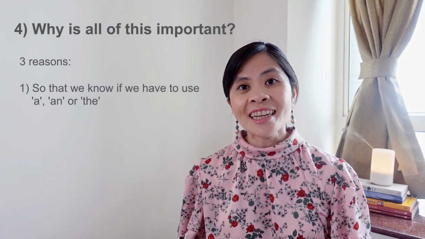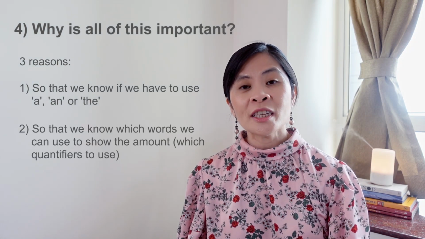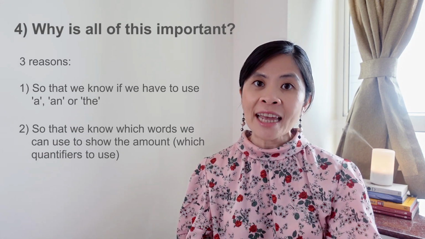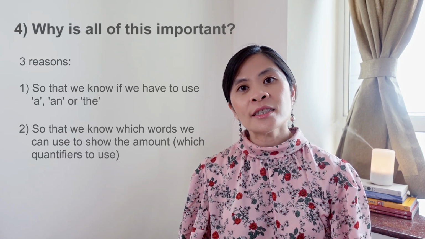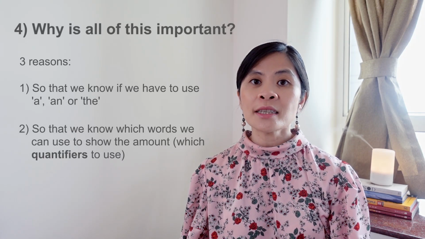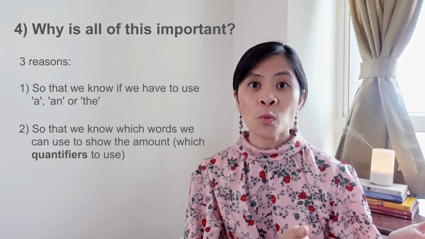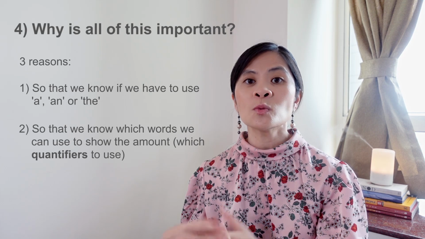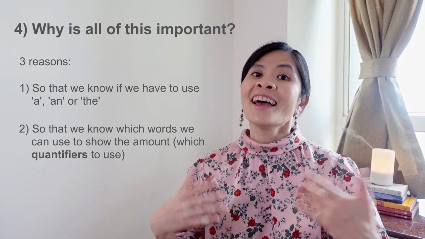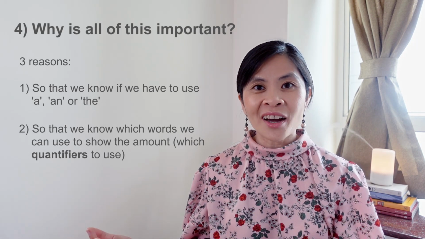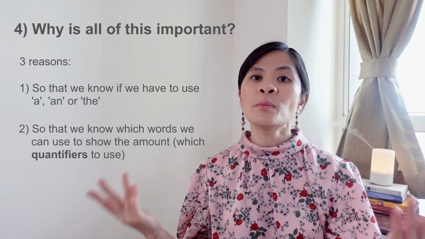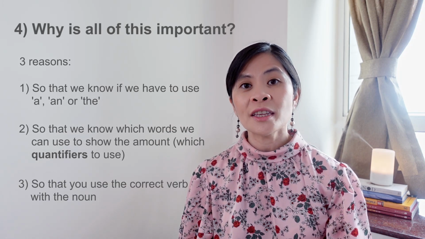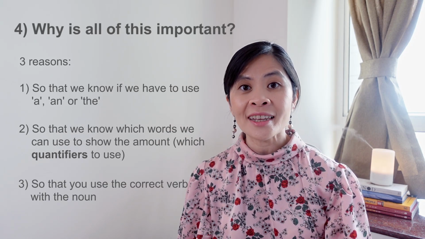Secondly, so that we know which words we can use to show the amount that we have of the noun. In English, these are called quantifiers, and some quantifiers we can only use with countable nouns, and other quantifiers we can only use with uncountable nouns. And there are some quantifiers where we can use them with both. And finally, the third reason is so that you're using the verb correctly with the noun.